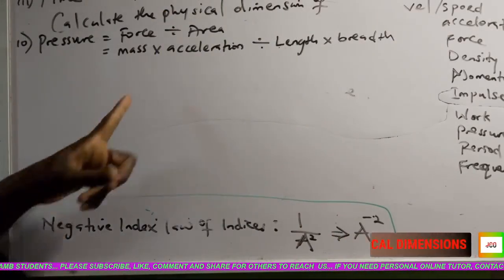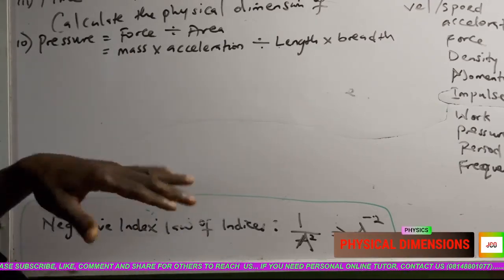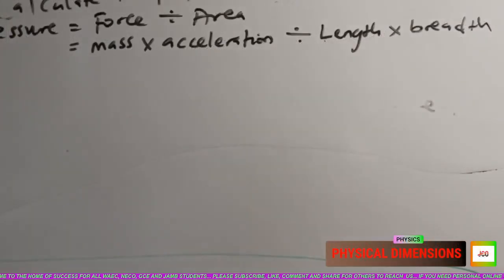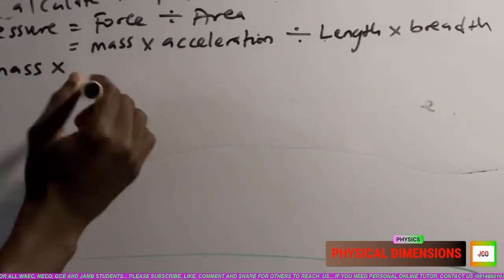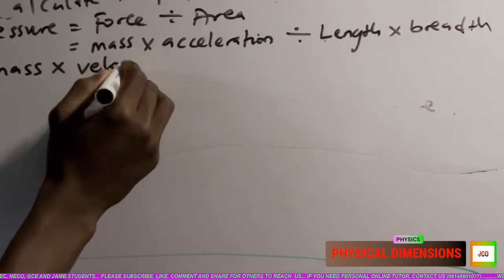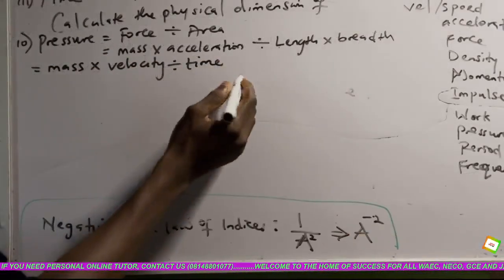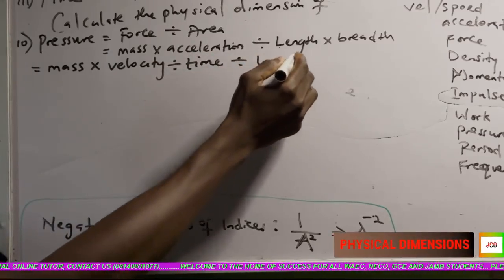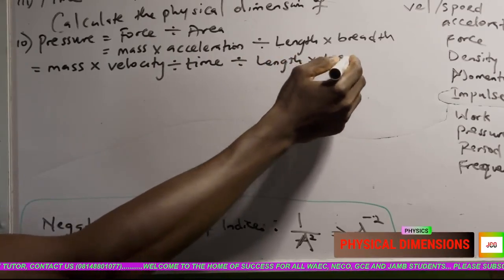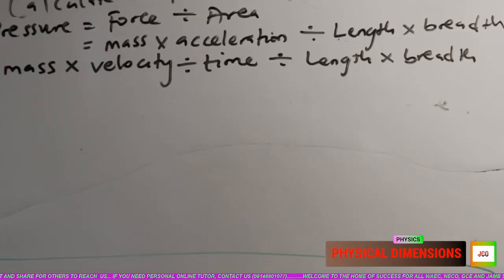Moving on further, mass is already a physical dimension. Length and breadth are already physical dimensions, so I won't disturb them again. I'll be working on acceleration. So I write here mass times, what's my formula for acceleration? Velocity divided by time. Then divided by length times breadth. Please take note, this length times breadth is for area.